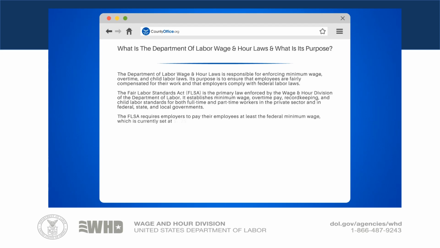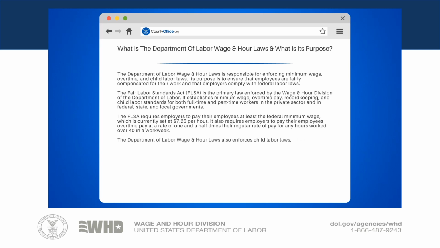The FLSA requires employers to pay their employees at least the federal minimum wage, which is currently set at $7.25 per hour. It also requires employers to pay their employees overtime pay at a rate of 1.5 times their regular rate of pay for any hours worked over 40 in a work week.